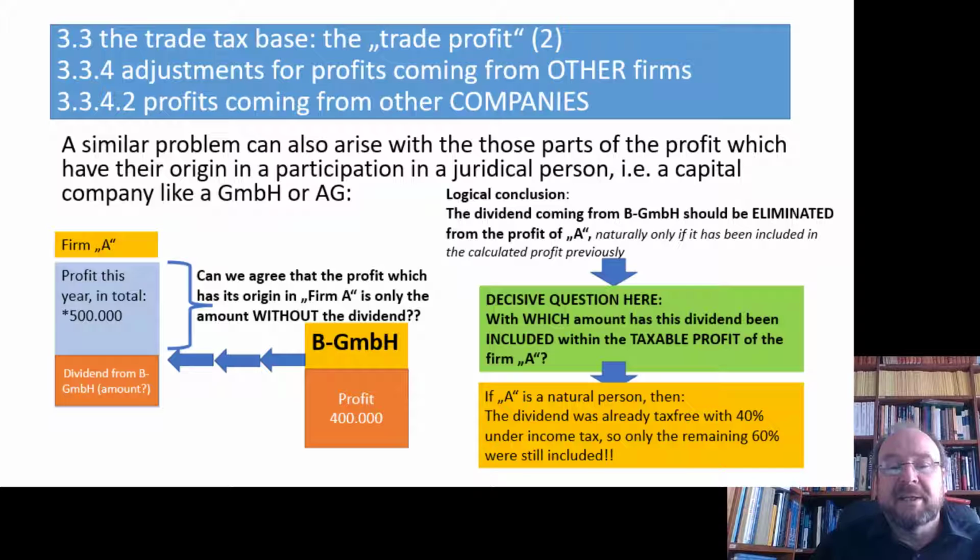That means if you get a dividend of 200,000 in your income from business, that dividend is no longer included with 200,000, but with a lower value.